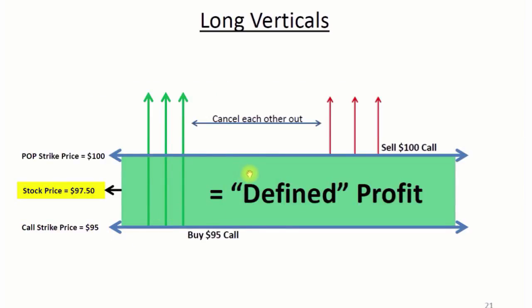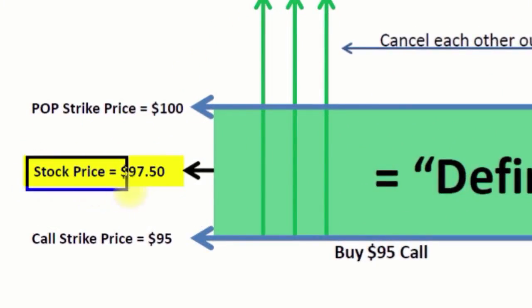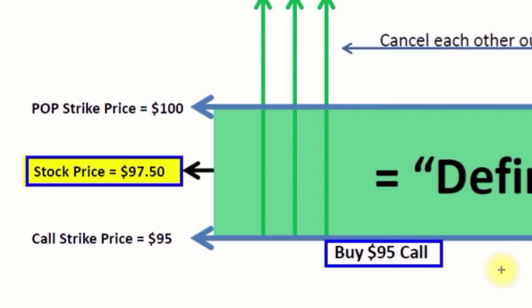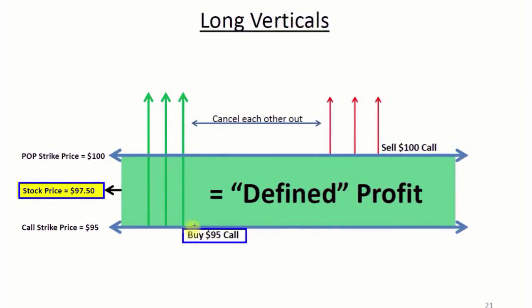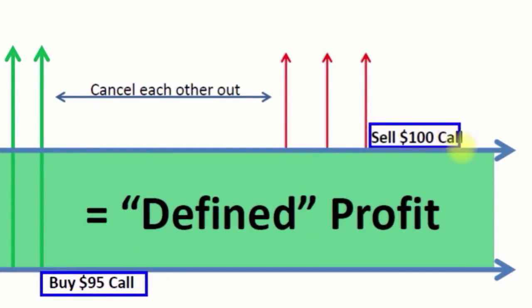We can buy a call vertical. So let's go through and show you how this works. So again, we're going to use 97.50 as our stock price, and we're buying the 95 call to start this trade. So just like before, it's verticals, right? What's a vertical? It's a buy and a sell of the same option. So if we buy a 95 call, in this case we're going to sell the 100 call.